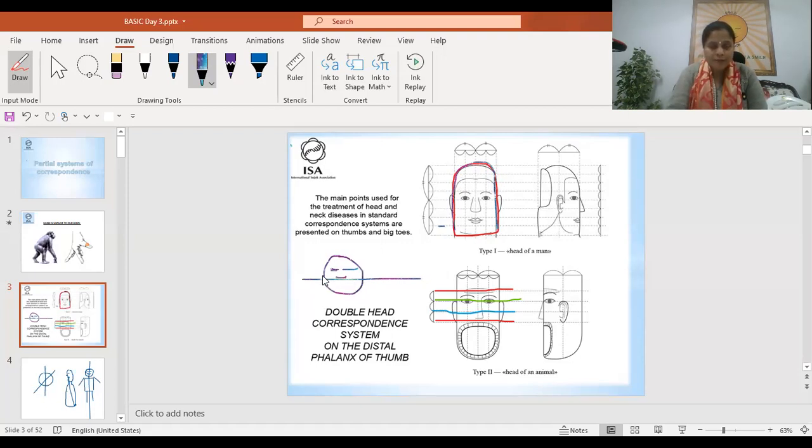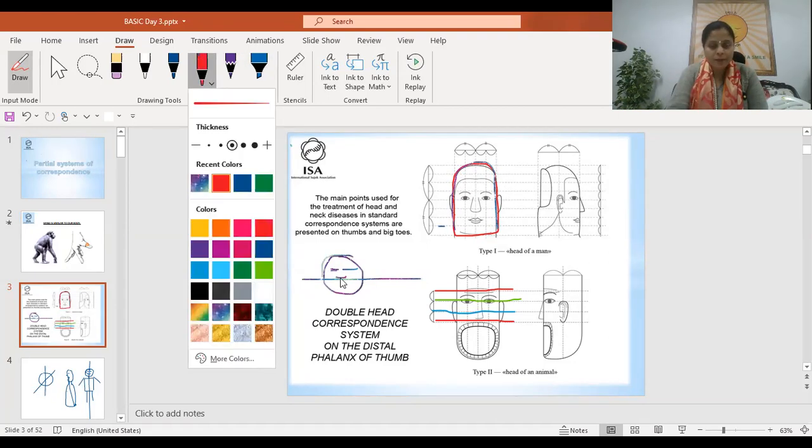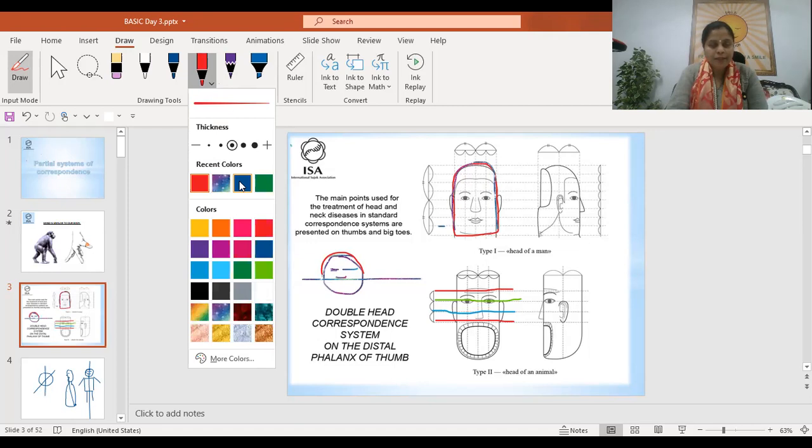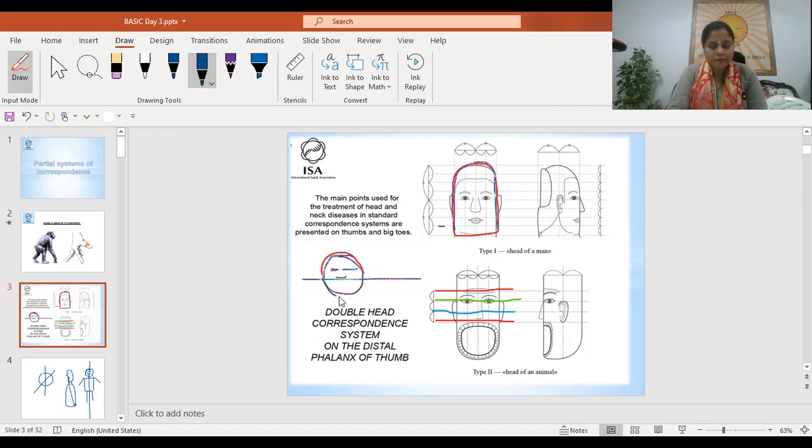So the top is yang, and then below the nose is yin. So the yin yang presentation is different. Above this mouth, this area is yang, and down is considered yin. So we see this pattern of yin and yang in the animal head.